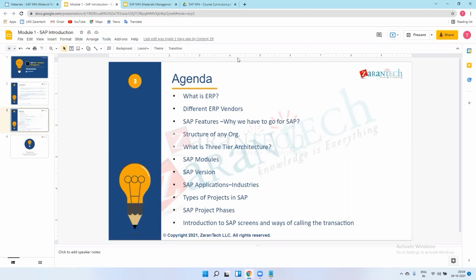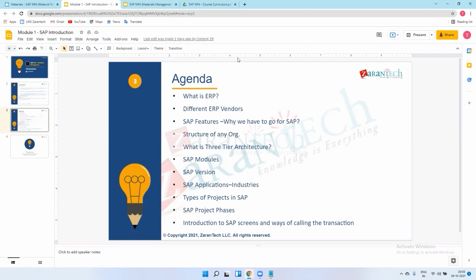After this implementation, they need support. You have worked on support projects, so you know very well about support. It means the system has already been implemented in their industries, and on a daily basis they have queries, so we are just supporting those queries. That is support. In support we also develop small queries or small T codes as far as SAP is concerned. We resolve all the queries on a daily basis. So this is a support project.